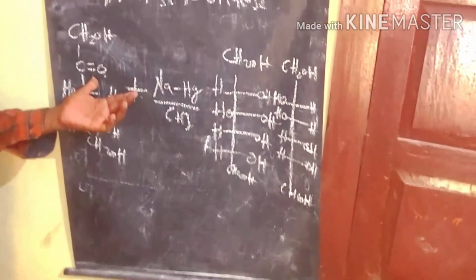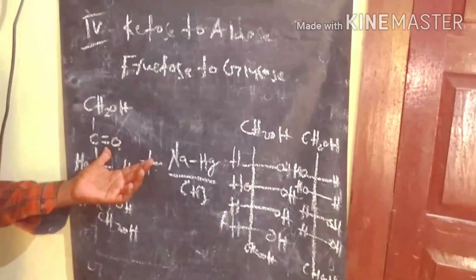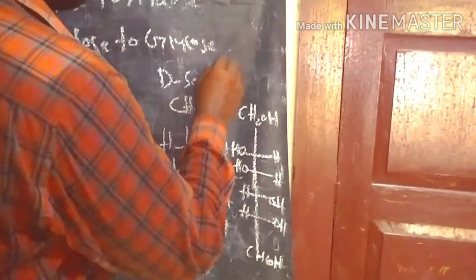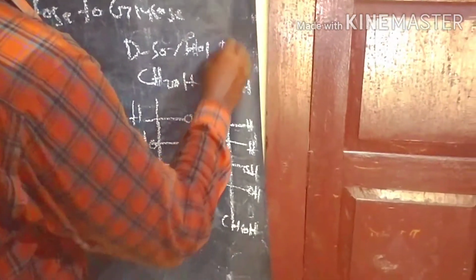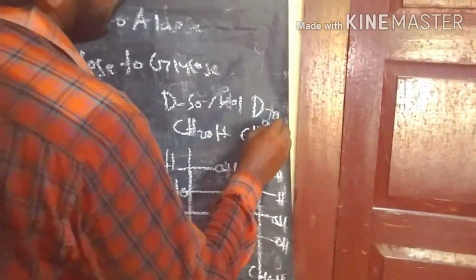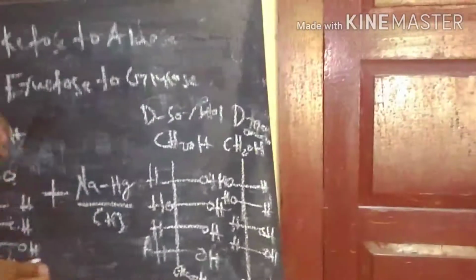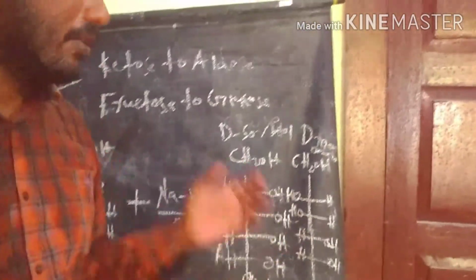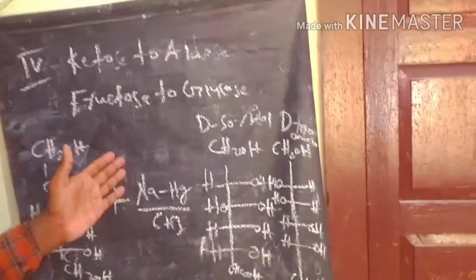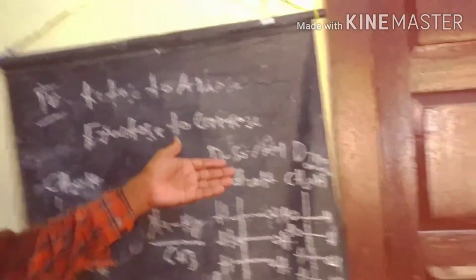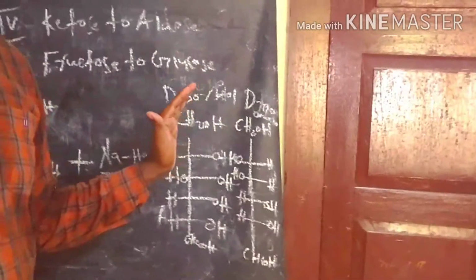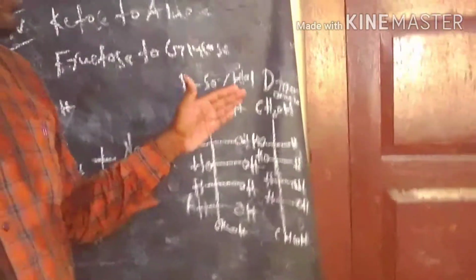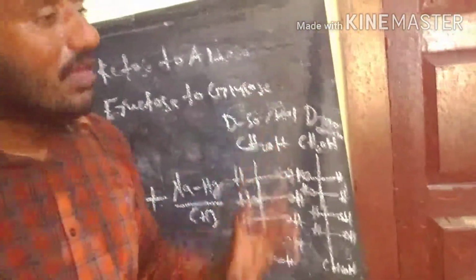Because of this carbonyl compound, we get two stereoisomer products, since we introduce the new hydroxy group in two ways. This one we call D-sorbitol, and this one we call D-mannitol. The hydroxy group on the right side is sorbitol, and on the left side is mannitol. From sorbitol we prepare glucose, and from mannitol we prepare mannose. So only one isomer is used to prepare glucose. If you go with mannitol, we prepare mannose.